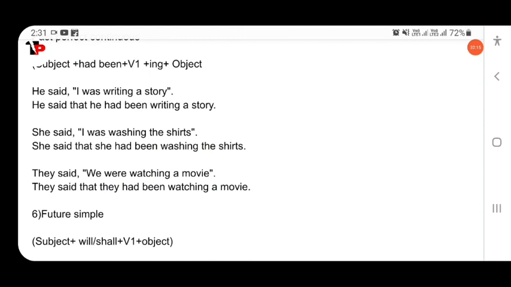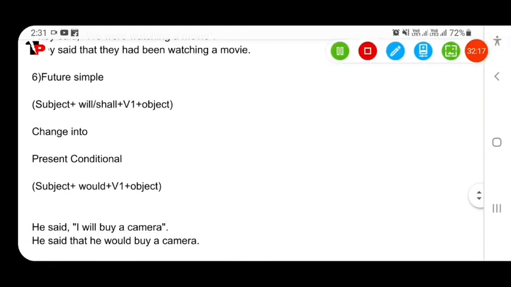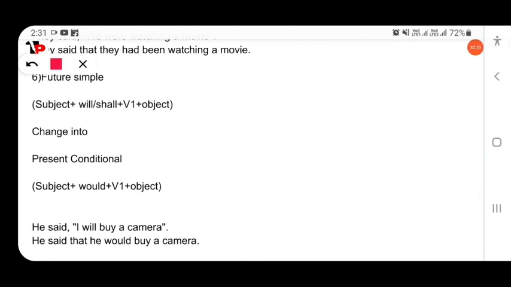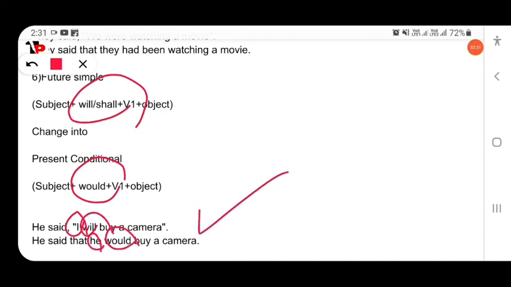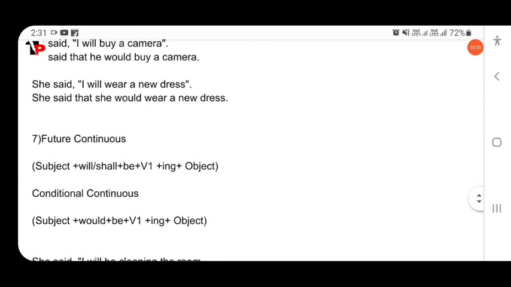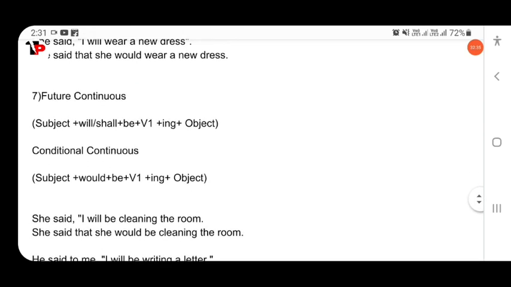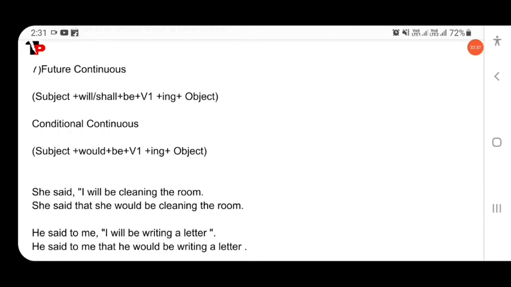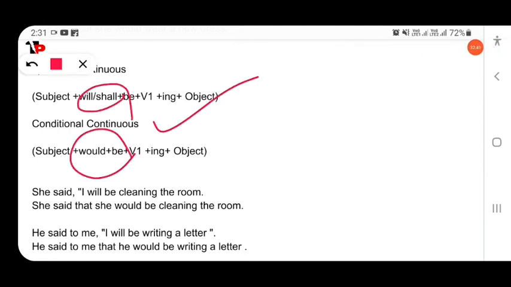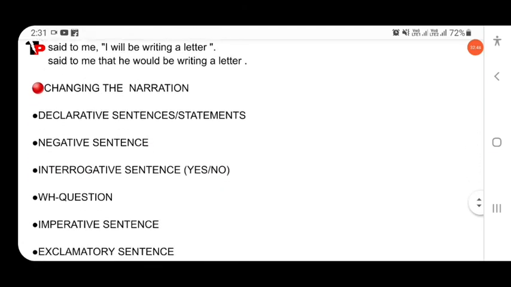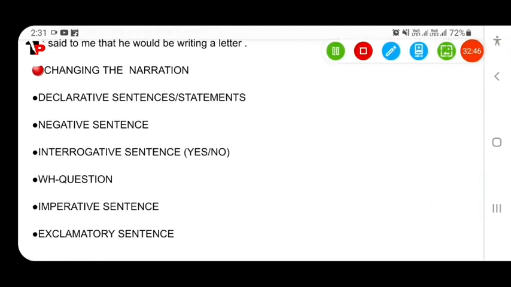Simple future: here simple future changes into present conditional. Will and shall will be changed into would. He said, "I will buy a camera," he said that he would buy. So here the pronoun I changes into he, and will changes into would. Then future continuous: "I will be cleaning," "would be cleaning." So these small changes happen. Will or shall changes into would be. So in the next class we will discuss in detail one by one.